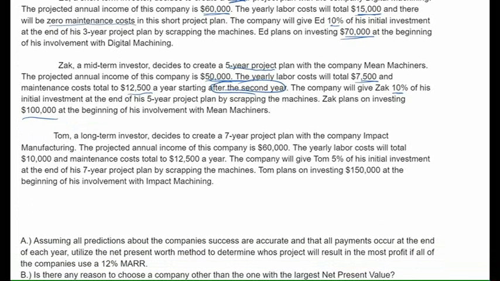Tom's a long-term investor, and he decides to create a 7-year project plan with the company Impact Manufacturing. The projected annual income of this company is $60,000. Yearly labor costs will total $10,000, and the maintenance costs are $12,500 a year. Tom will get back 5% of his initial investment at the end of the 7-year project, and he plans on investing $150,000 into this project.